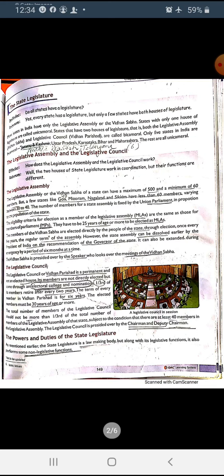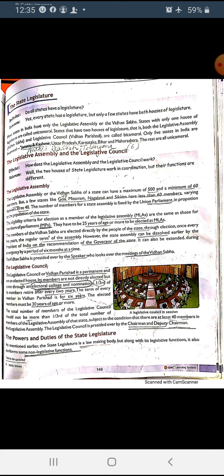Then we are going to see the first organ of the state government, and its name is state legislature. Do all states have a legislature? Yes, every state has a legislature. It means in every state, in all the 28 states, we have a legislature. And we have a legislative assembly in all the states, it means in all 28 states.